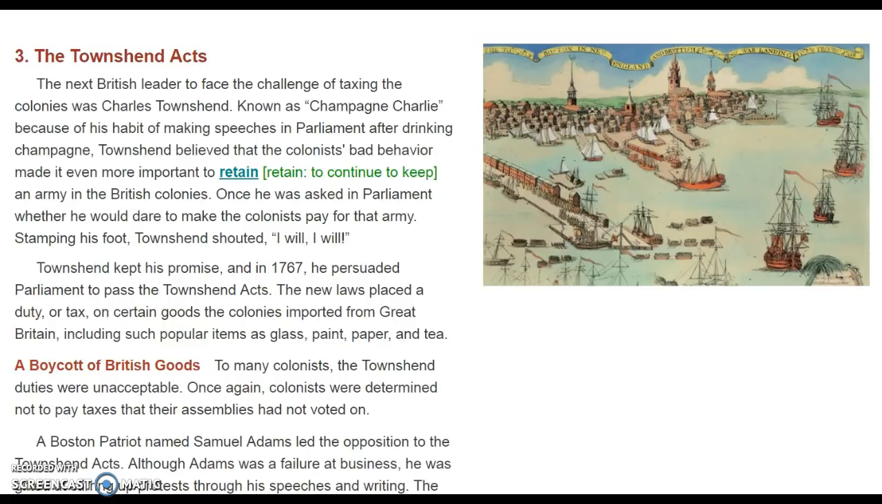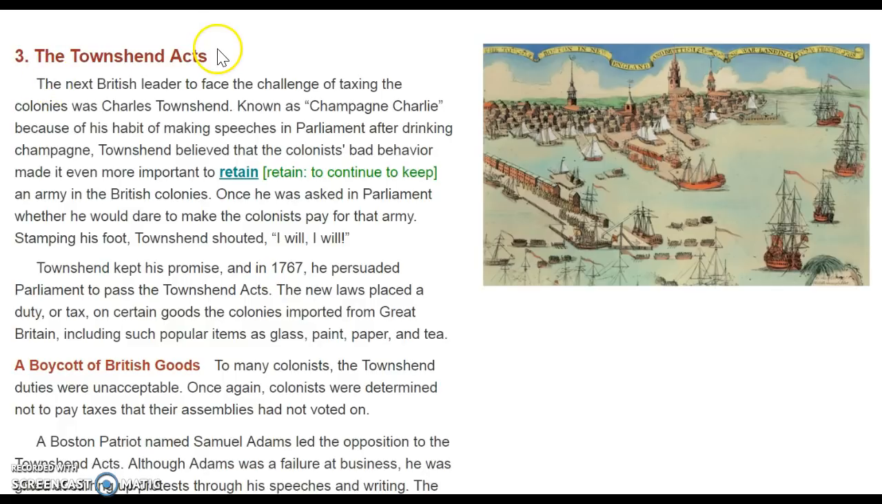So, I'm going to read you this section, and while you're listening, I want you to listen for the event. So, what exactly are the Townshend Acts? What caused them, and what happened as a result of them? So, what happens afterward? All right.